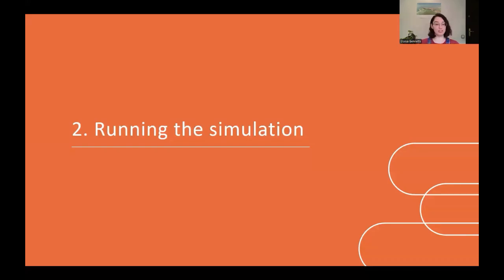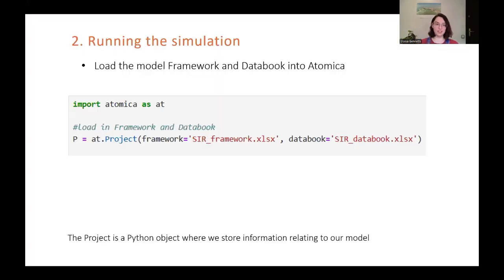And now it's time to run the simulation. So the first step is obviously importing Atomica. And once we've done that, we can create a project, which is simply a Python object where we store information relating to our model. So everything is going to go in there. All we need to do is create a project using ata.Project, and using the framework and data book arguments, we simply input the file names of our framework and data book respectively.